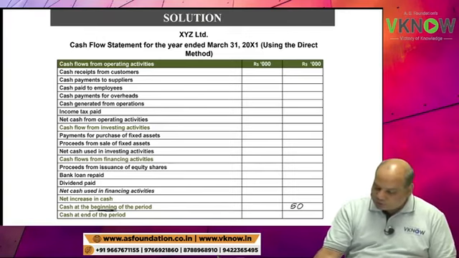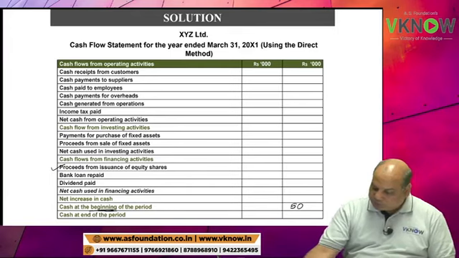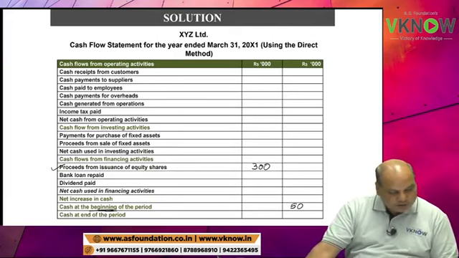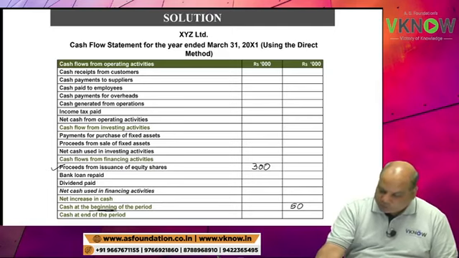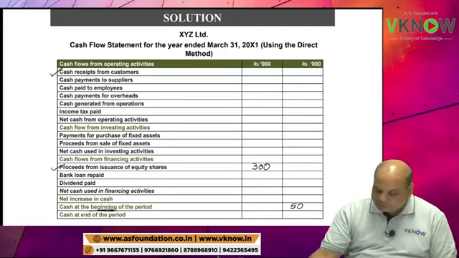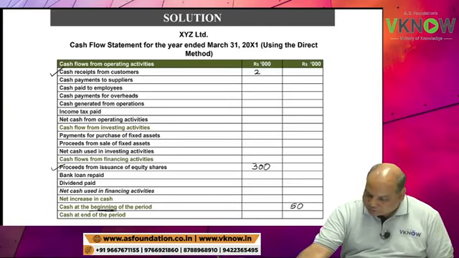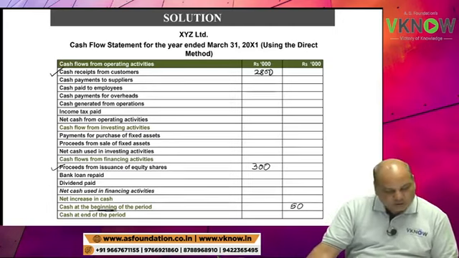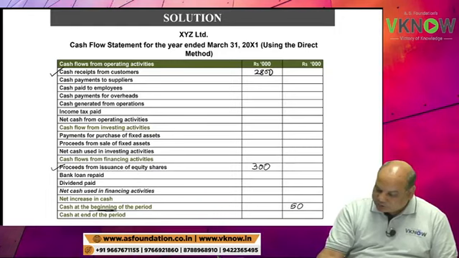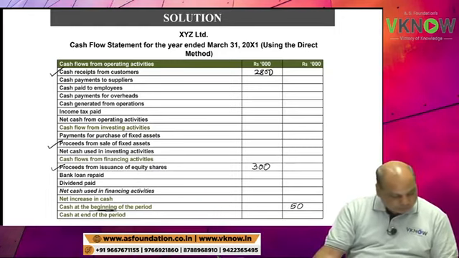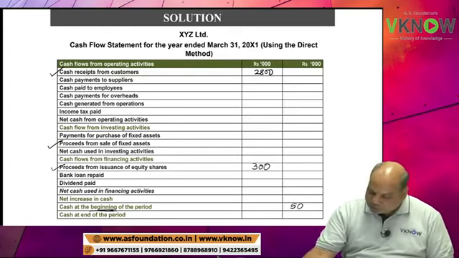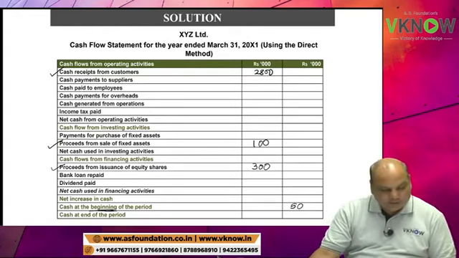Issue of equity shares, financing activity, inner column: proceeds from issuance of share. Receipt from customer, operating activity, 2800. Sale of fixed asset, investing activity, proceeds from sale of fixed asset 100.